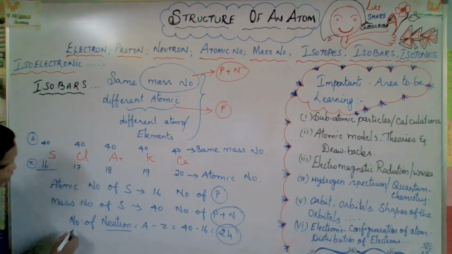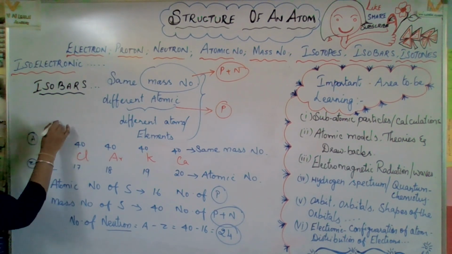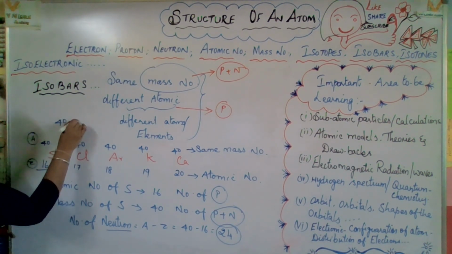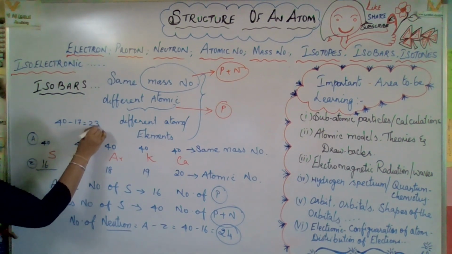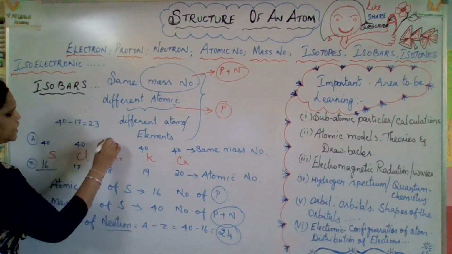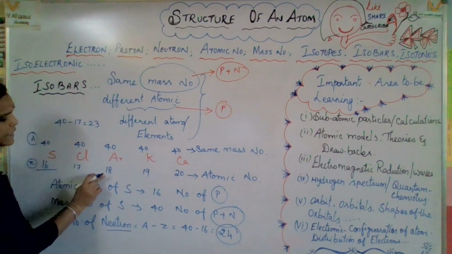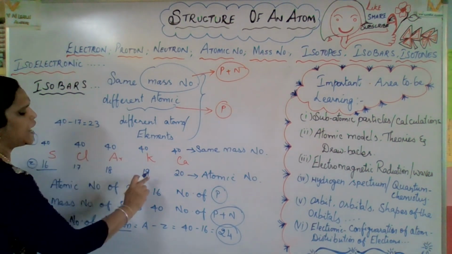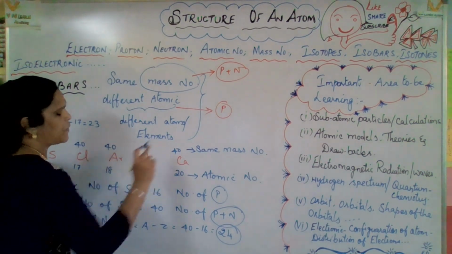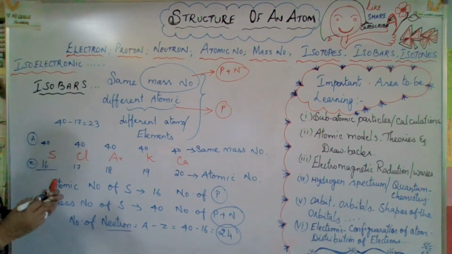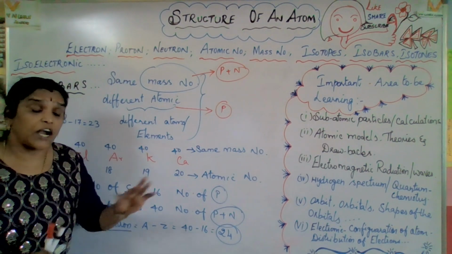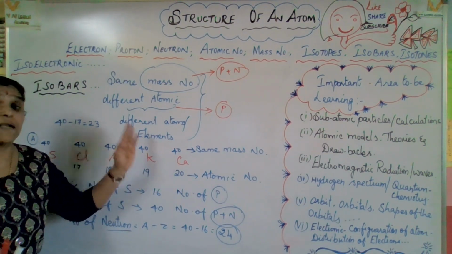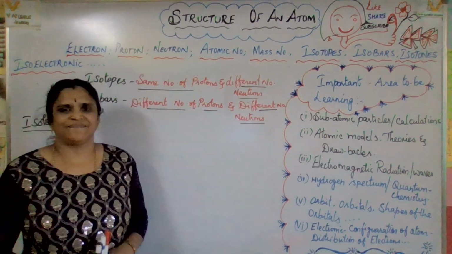Now chlorine: it is 40 minus 17, which is 23. Here the atomic number is 18 and the mass number 40, so it is 22, and here 21, here 20, like that. From this we come to know that neutron numbers will vary, but the mass number is the same.